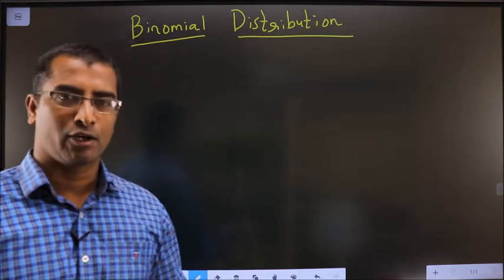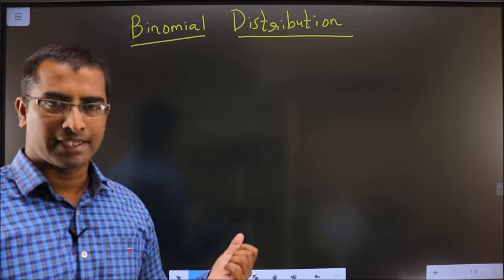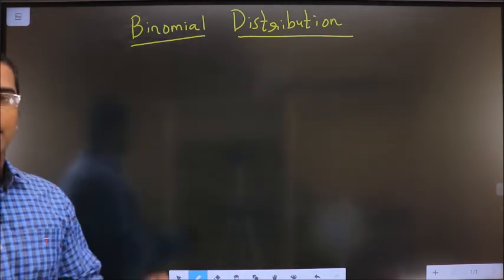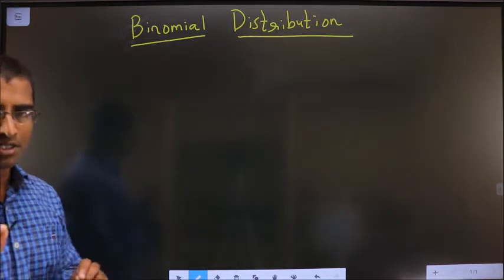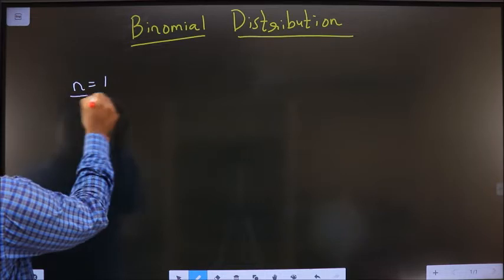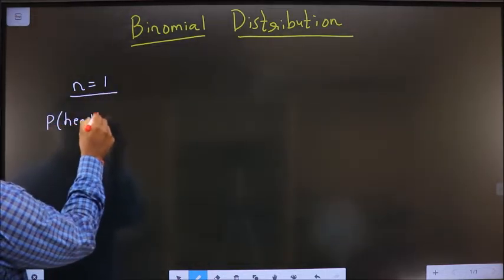I will explain binomial distribution with the help of this example. So have patience, hear me out completely. Okay. Now, let us say a coin is tossed once. So n is 1. What is the probability of getting a head? It is 1 by 2.